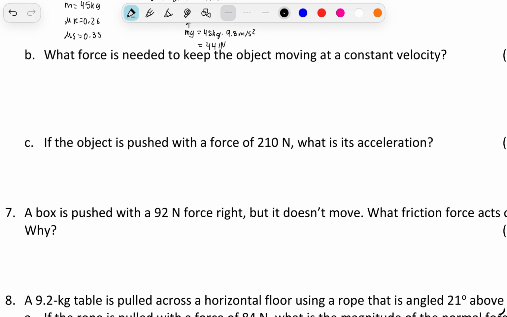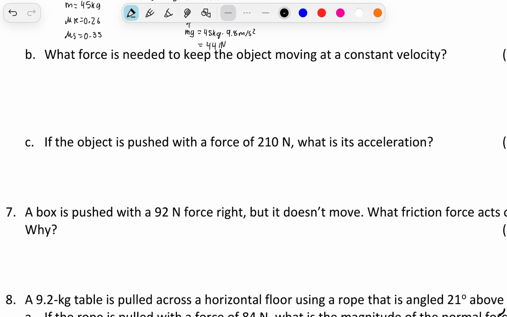What force is needed to keep the object moving at a constant velocity? Constant velocity means that your acceleration, your change in velocity over time, is equal to 0. That means that your applied force has to equal your kinetic friction.